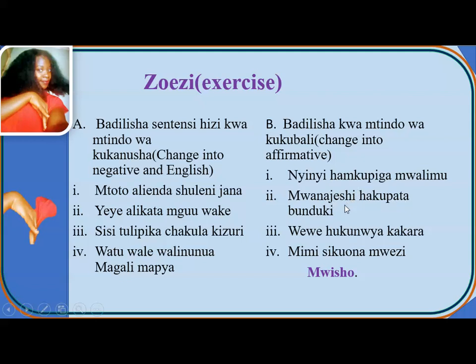Roman 3, wewe hukunywa kakara. Roman 4, the last one. Mimi sikuona mwezi.